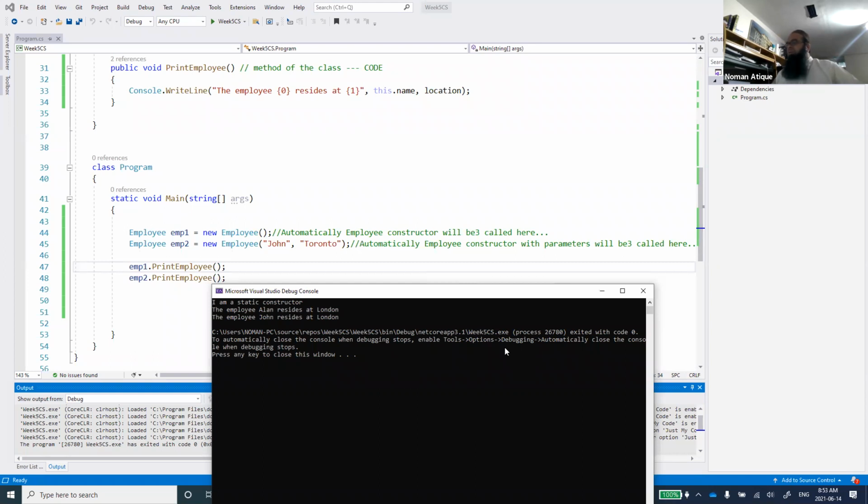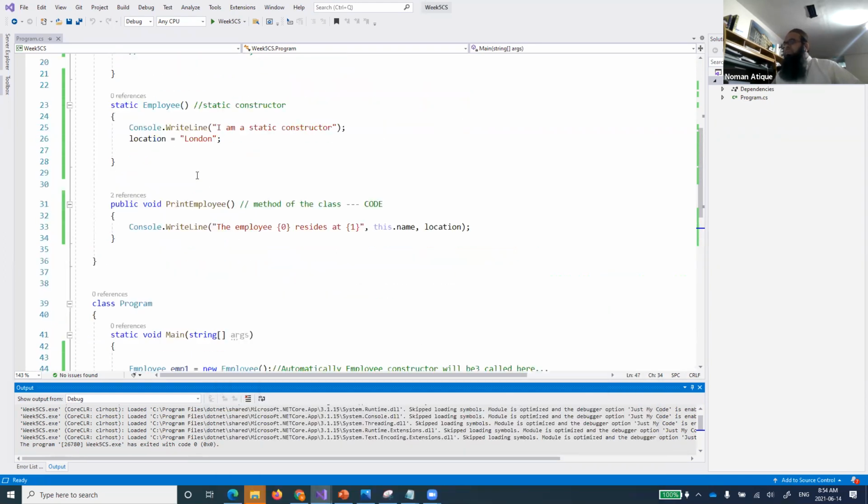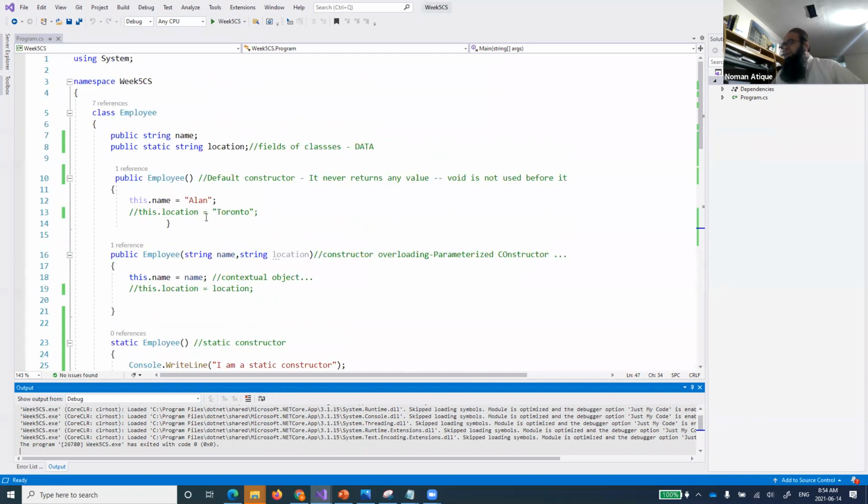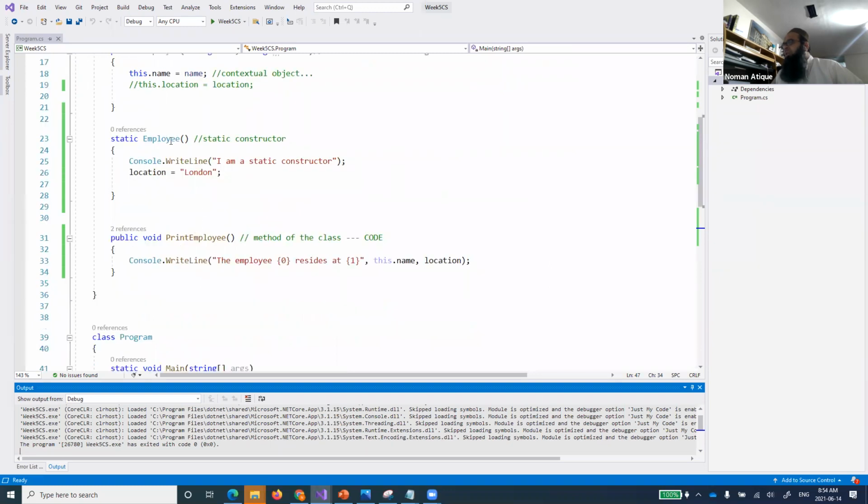Static. So now you remember that this was a static member, number one, and number two, there is a very logical explanation here. You see that this location was passed to it, but this location was not set up by this method, right? Because we have not set up this location to anything. This is the command line now, right? And this location is being set for all the objects. Typically, it has been set to London for all the objects.